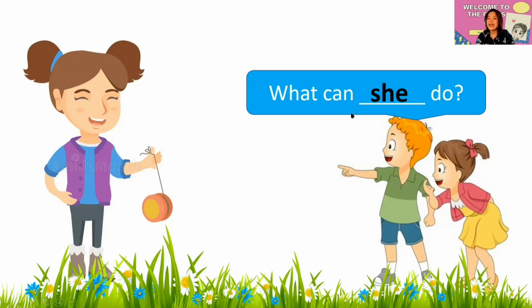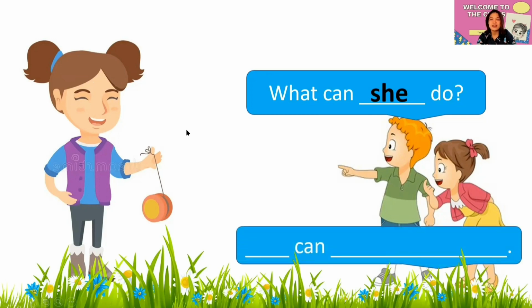So what can she do? What do you think she is doing? Very good. She can play with a yo-yo. Everybody, she can play with a yo-yo. Perfect. Now let's read this one slowly.